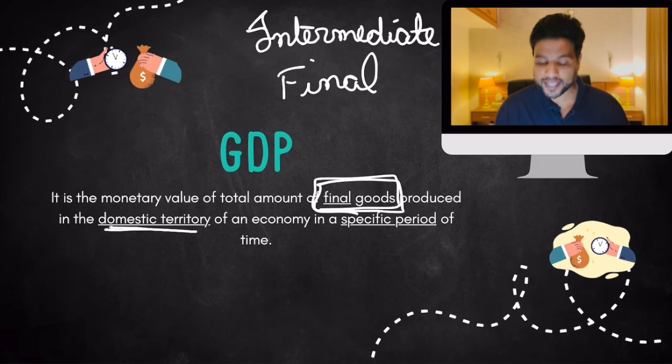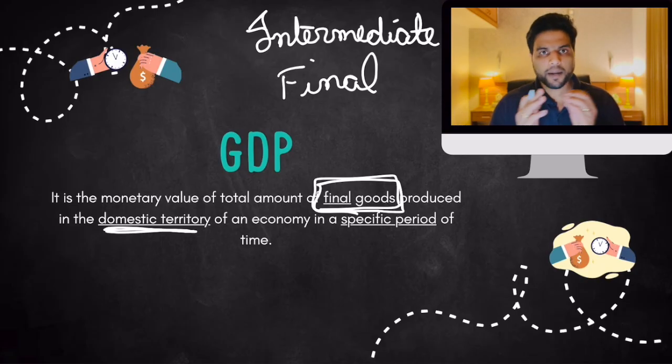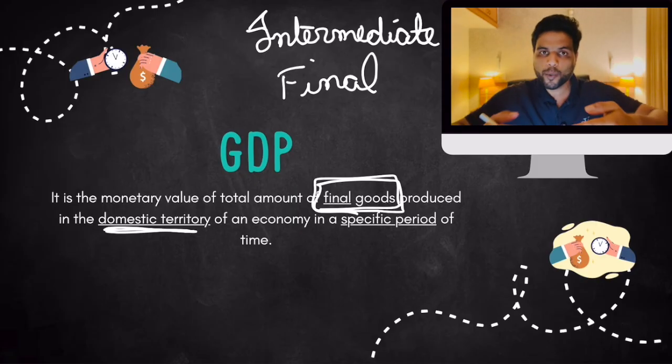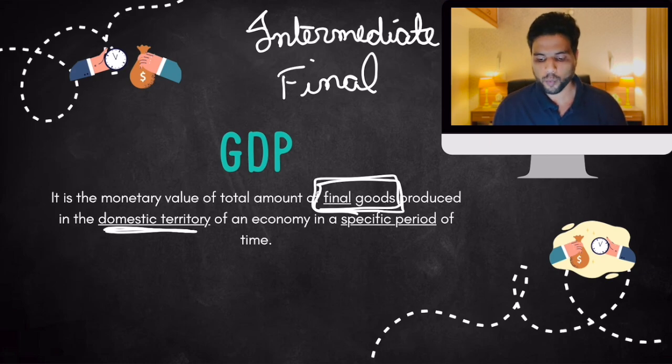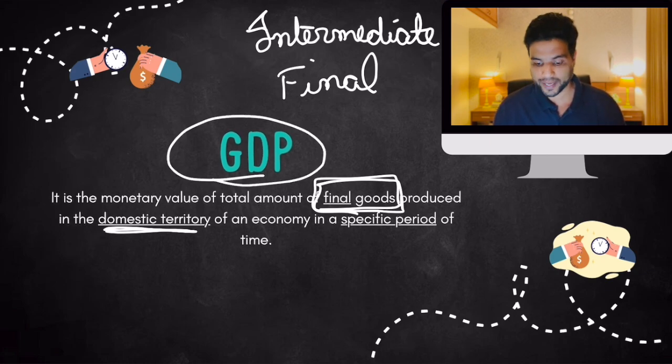Next, domestic territory. Only those goods and services will be included which are produced within India's borders. There are many Indian companies who produce goods and services abroad, in the USA, Africa. Those goods and services won't be part of India's GDP. Only those produced within India's borders would be calculated in India's GDP. Hence, the phrase domestic territory is important.